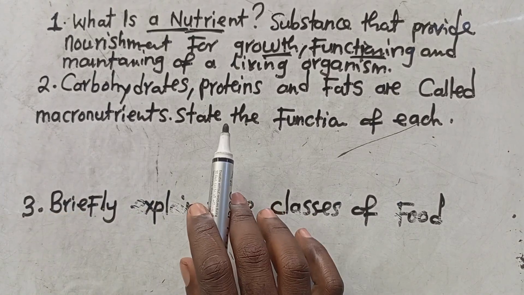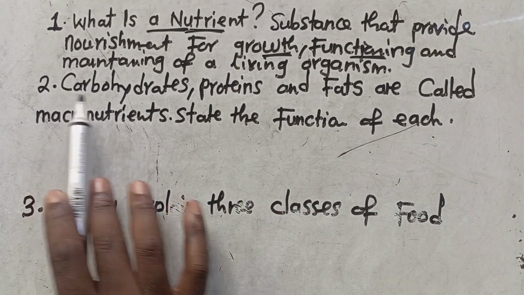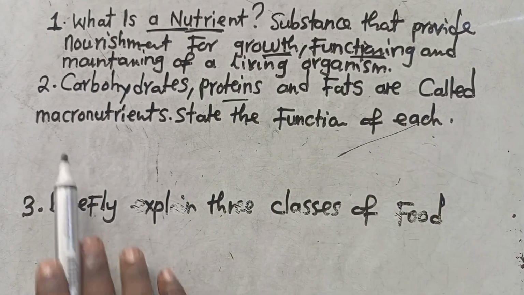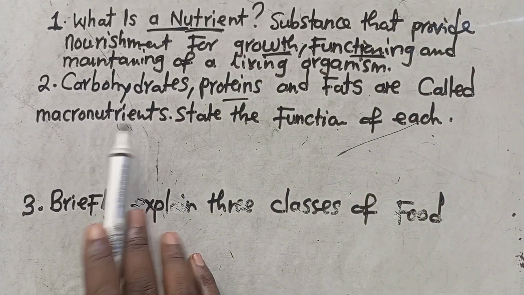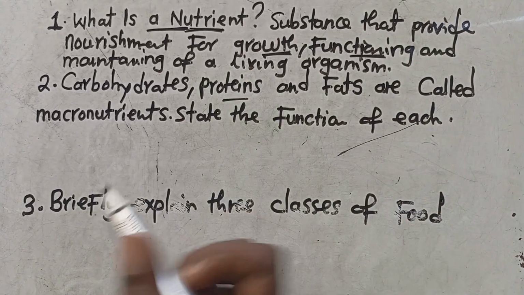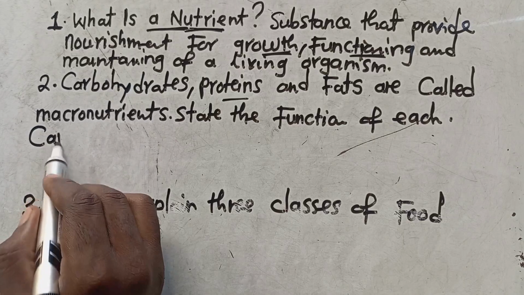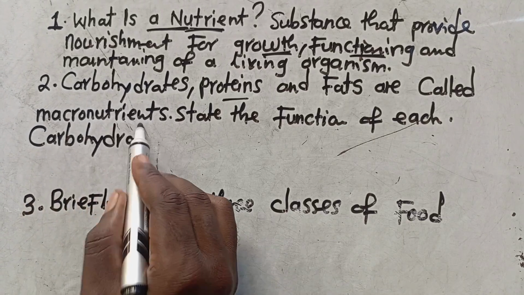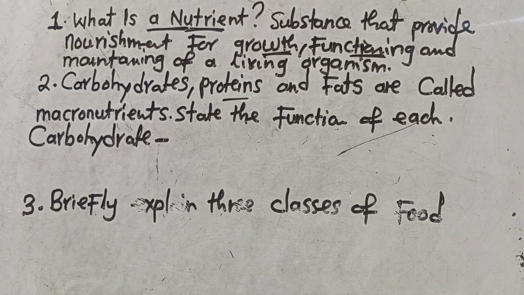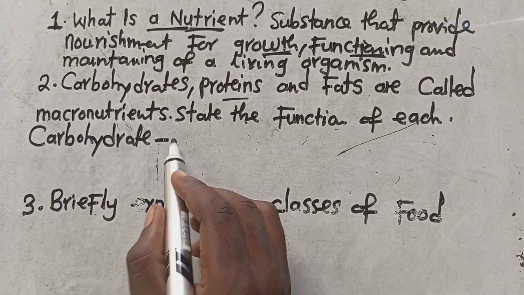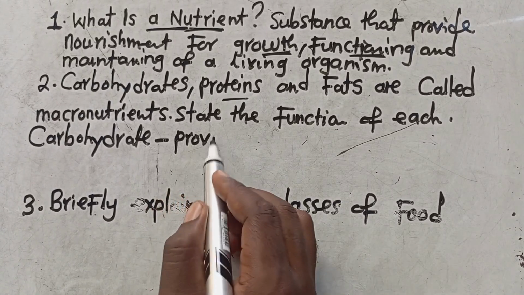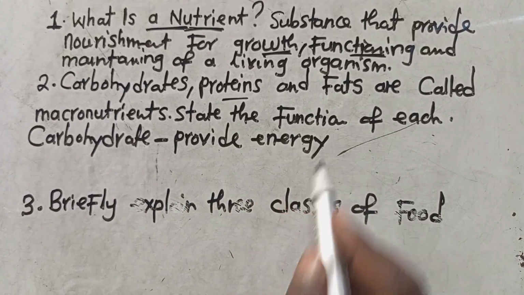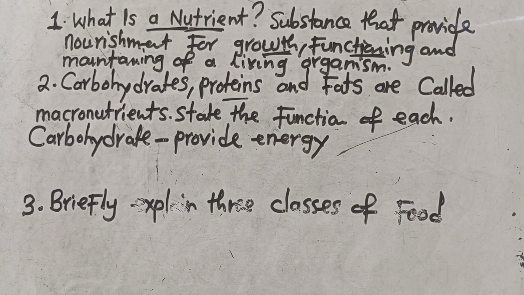When we move to this other one, where we are told that carbohydrates, proteins, and fats are called macronutrients, state the function of each. So what is the function of a carbohydrate? The function of a carbohydrate is to provide energy. Have you seen? They provide energy. They are called energy giving food.